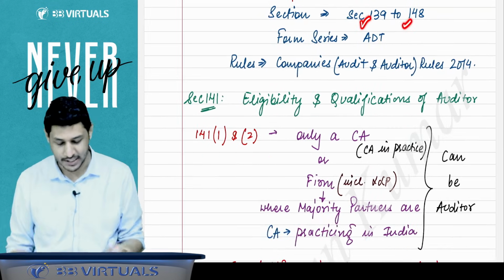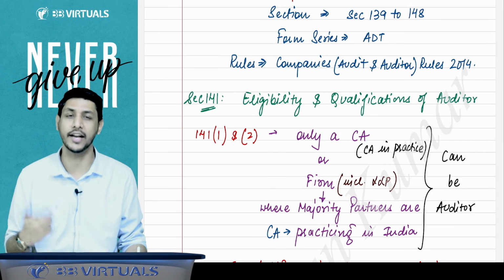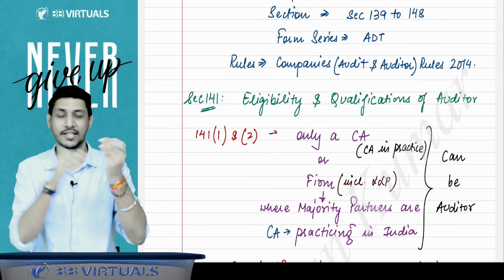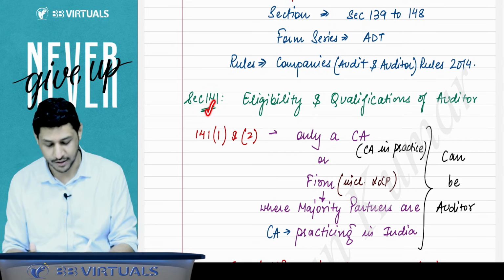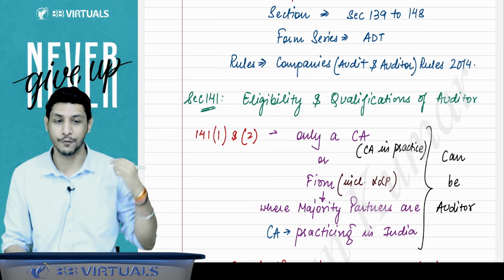Now we have to start with section number 141. But sir, section 139, from section 139 we have to start now. We will read these sections in a jumbled manner. Firstly, we will start with section 141, and you have to revise it in the same order, in the same manner, the way I'll tell you.